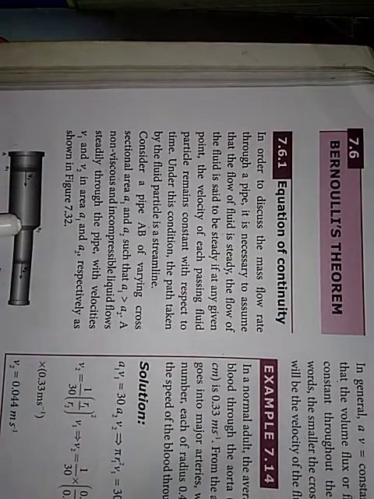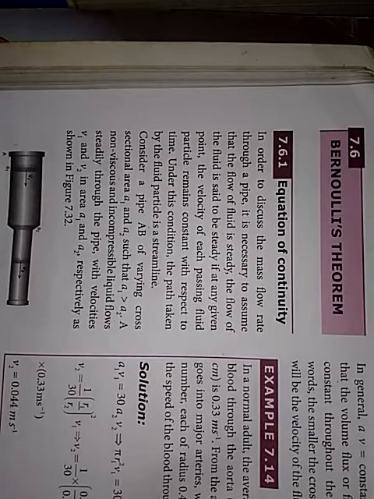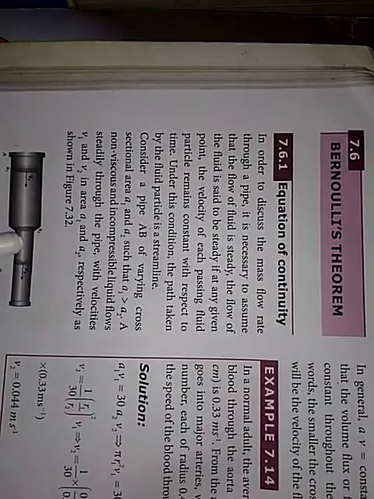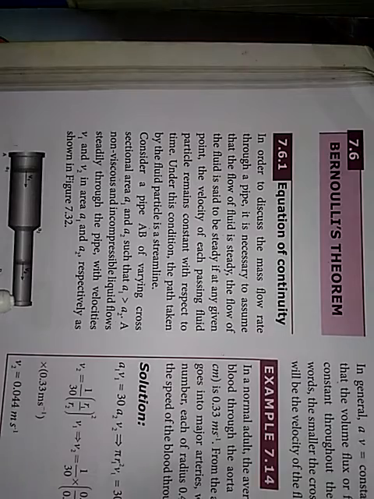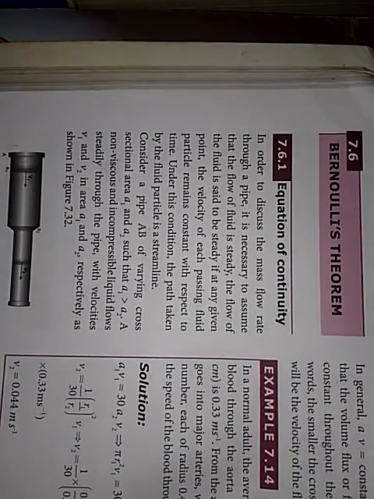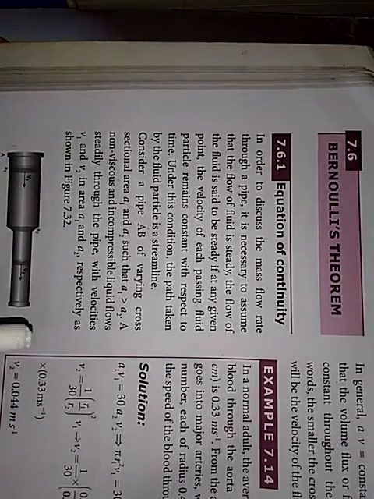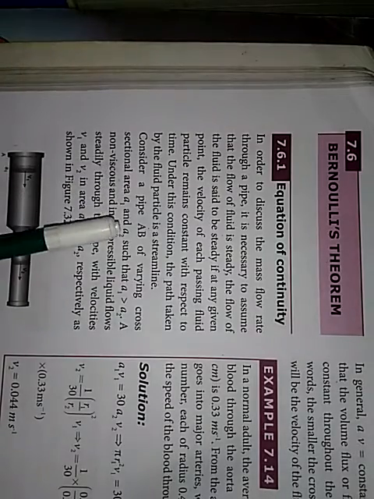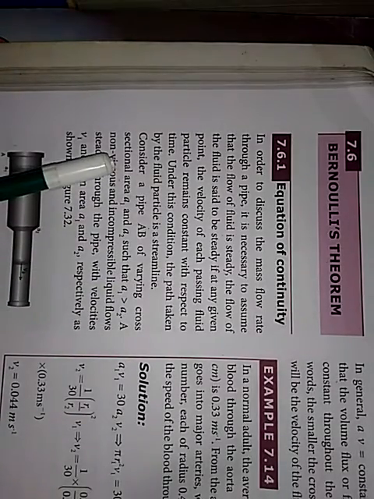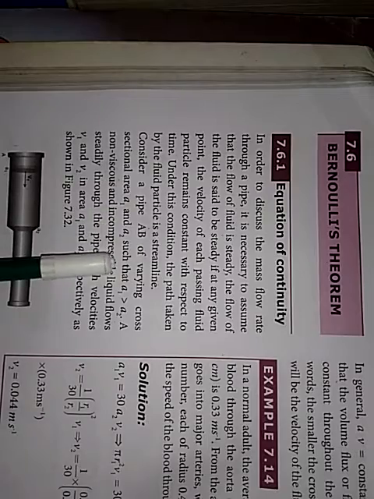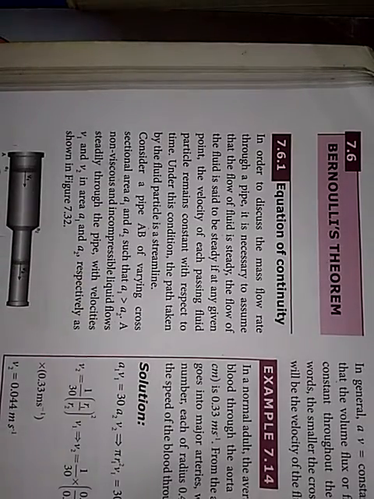The A part has a cross section A1 and the B part has a cross section A2. Now the area A1 is greater than A2. Consider a pipe AB of varying cross-sectional area A1 and A2 such that A1 is greater than A2.